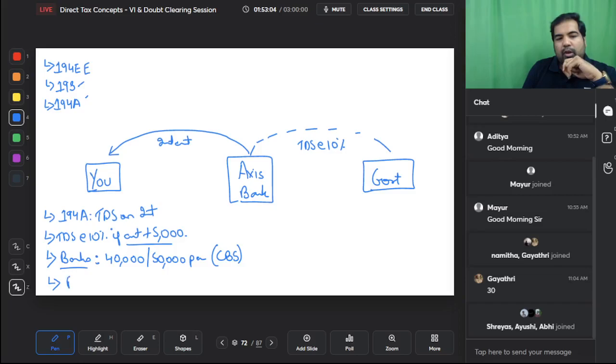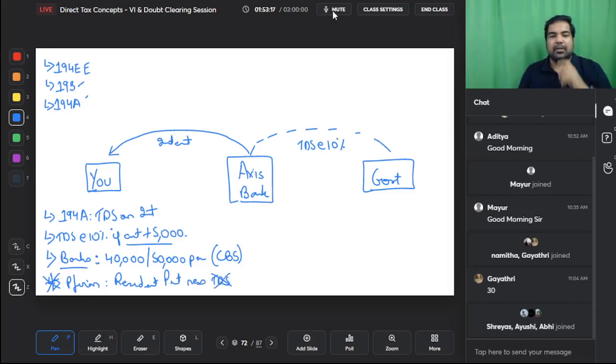Guys, here are the exceptions. When a partnership firm pays interest, there is no TDS when it pays to resident partners. But when it pays to non-resident partners, there will be TDS; no TDS only for resident partners. Another exception guys, motor accident claims tribunal. Example, you had some motor accident and you made a claim, and the tribunal has given you some compensation late and they paid you interest. On that interest up to 50,000 rupees, no TDS. Motor accident claims tribunal, in that case up to 50,000 if they are making a payment, there will be no TDS.